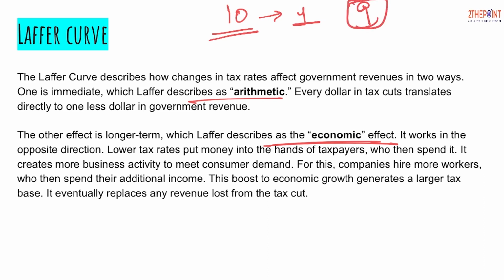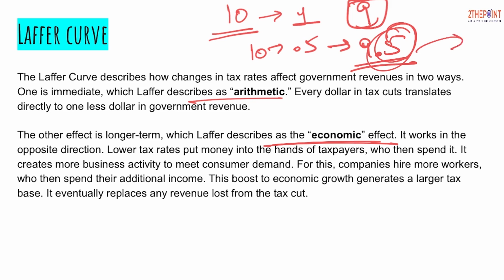Now if the tax rate is cut by, let's say, 0.5%, the amount which is left with the person is 9.5. Now this additional 0.5 will definitely be spent by the customer in the market to buy certain extra products, or it can be used to make some investment as well. So when the customer is buying the extra product from this 0.5 rupees, it is again creating a source of revenue, because the customer has to pay tax on the goods purchased.